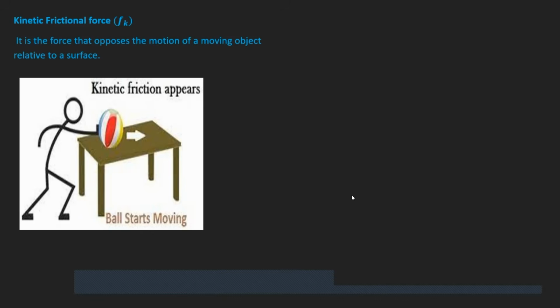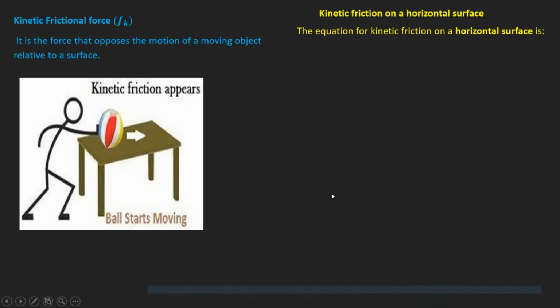Perfect. Let's go further. How do I calculate this? All right, there you are. How do I calculate the kinetic friction? It depends on the surface that you are dealing with. When you're dealing with the horizontal surface, the formula is this.